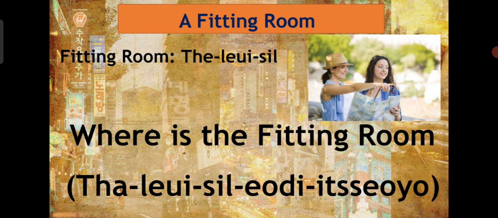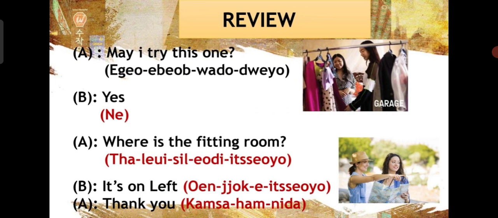So let's review with the very first example. A: May I try this one? Ego ibo bado dio. B replies: Yes. A: Where is the fitting room? Thaleshil odisayo. B replies: It's on the left. Venchoki itsayo.